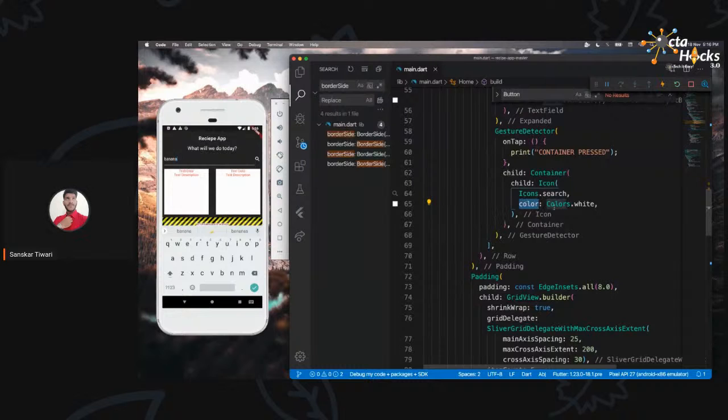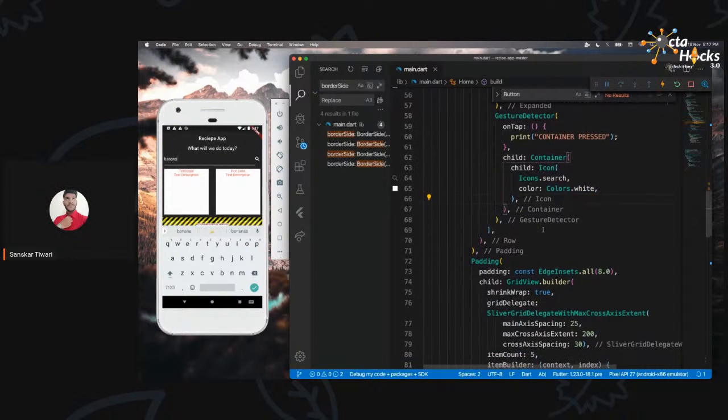So I mentioned color, and I wanted to provide the color to be white. The white color was available in the material design, so I can provide it like that. There are options where you can use hex code and other things as well. Okay, so that is done.